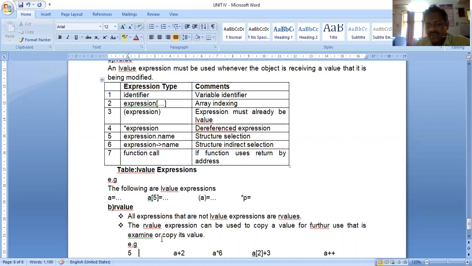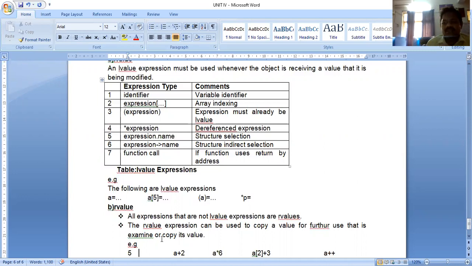The R value expression can be used to copy a value for further use. For future purposes, when we are storing a value, that is nothing but an R value expression. Example: 5 is not an L value expression. A plus 2, A star 6, A of 2 plus 3, A plus plus. So the expressions that are not L value expressions are called R value expressions.